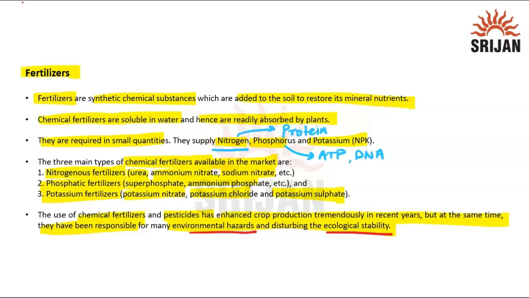They remain in the soil, which can become infertile if you just let them stay within the soil and they are not being utilized. Or let's say humans are consuming crops which have a lot of fertilizers and pesticides, so that can also affect us.